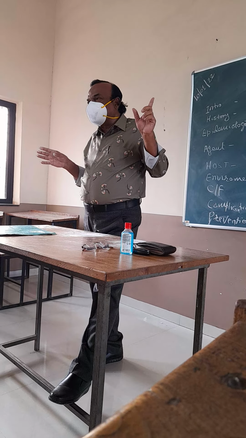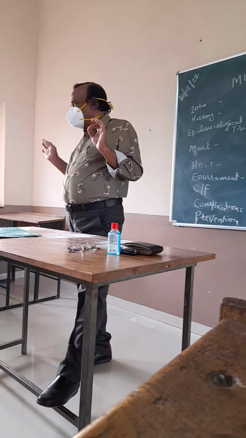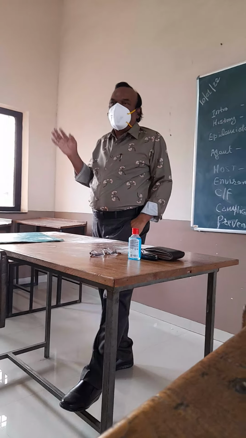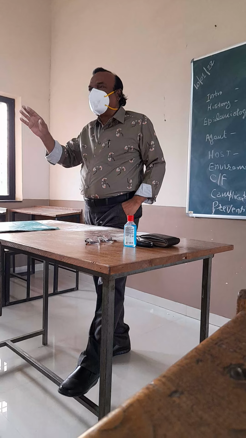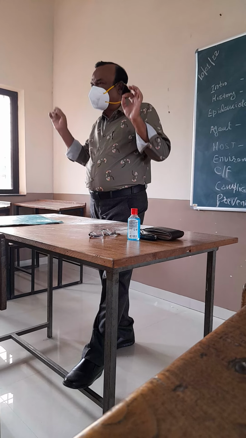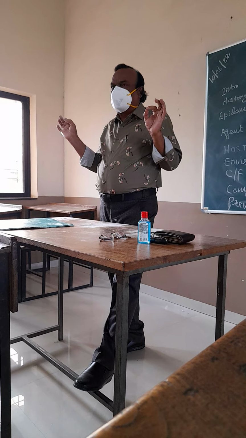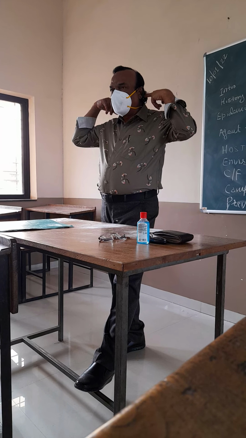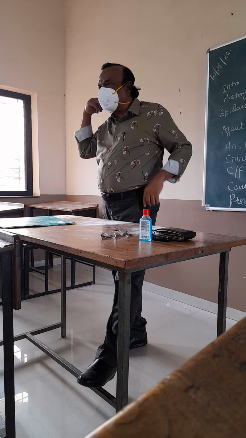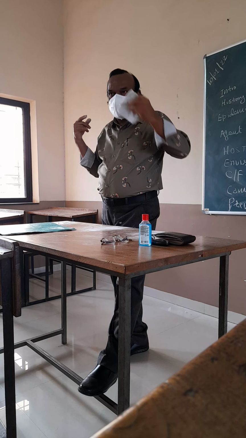Now second is the eruptive phase. In the eruptive phase, there is the appearance of a very typical rash on the body. The rash first occurs behind the ear.